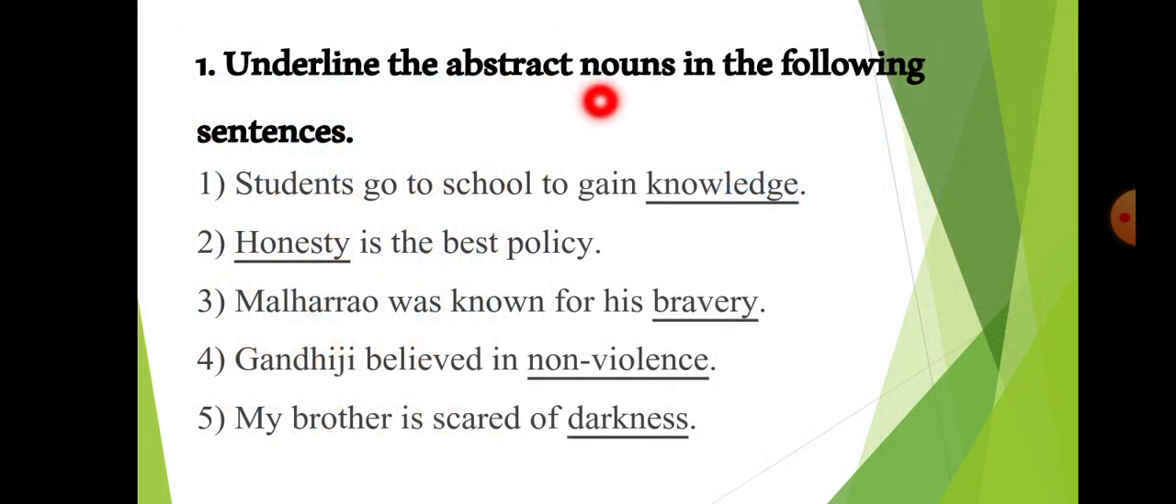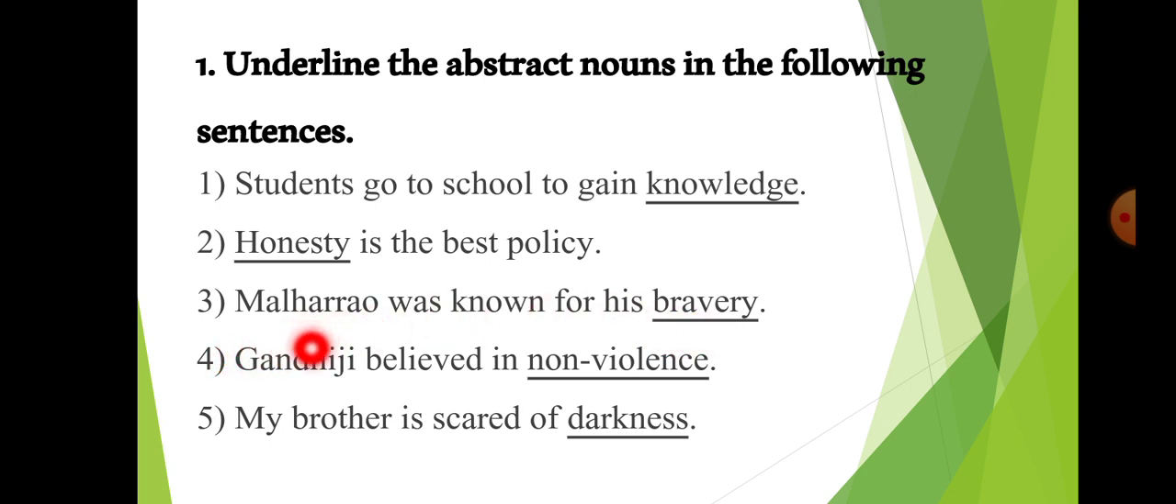Underline the abstract nouns in the following sentences. Students go to school to gain knowledge. Here, knowledge cannot be seen. It is a quality or it is a state. So that is why knowledge is an abstract noun. Then, second sentence is honesty is the best policy. Now, honesty is a quality. That is why it is an abstract noun. Mallarao was known for his bravery. Here, bravery is a quality of a person. That is why it is an abstract noun.